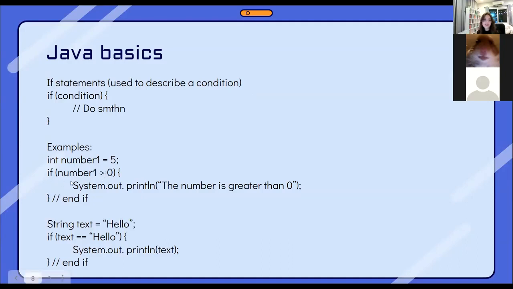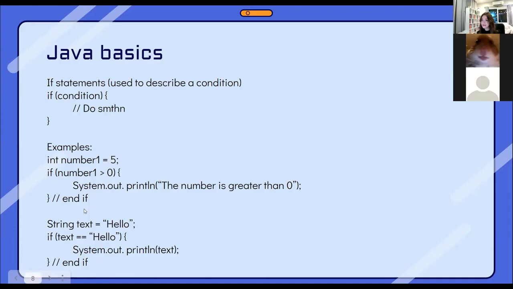So for this one, if it's true, which it is, since 5 is more than 0, then this would print out. Like I said about the Java syntax, this would be setting the value to equal something, whereas this would be asking the program if it equals each other. The statement won't work if there is only one equal sign. There has to be two in order for it to work. And if text equals hello, which it does, then it would print out the text. And right here, it would print out hello, since text equals hello.